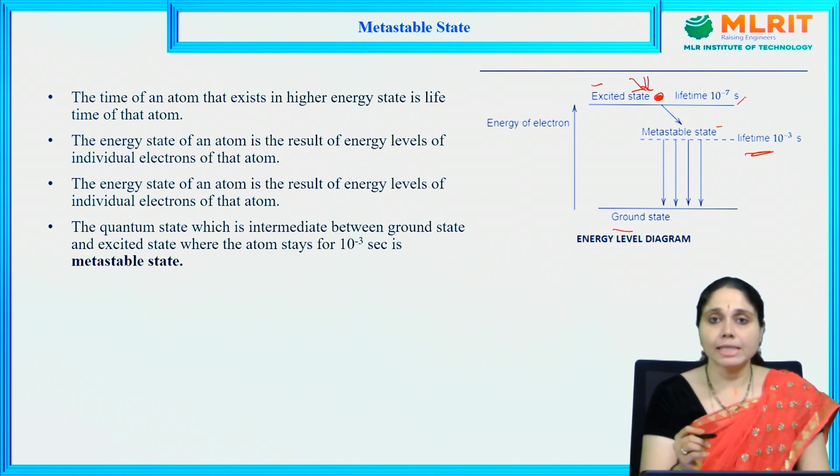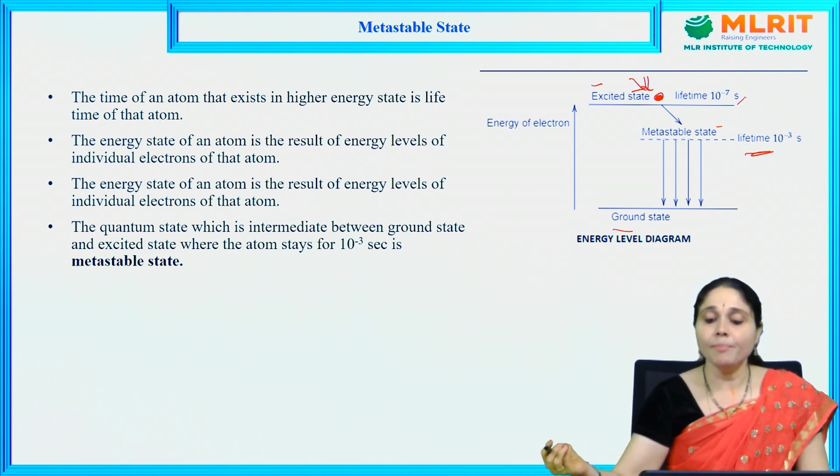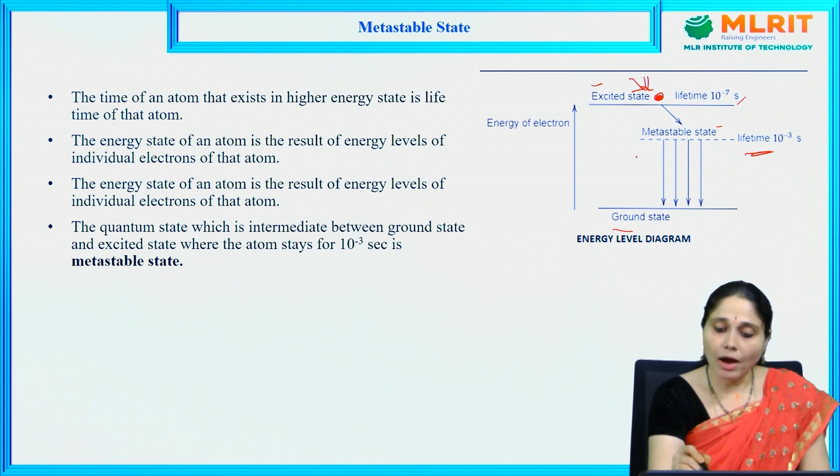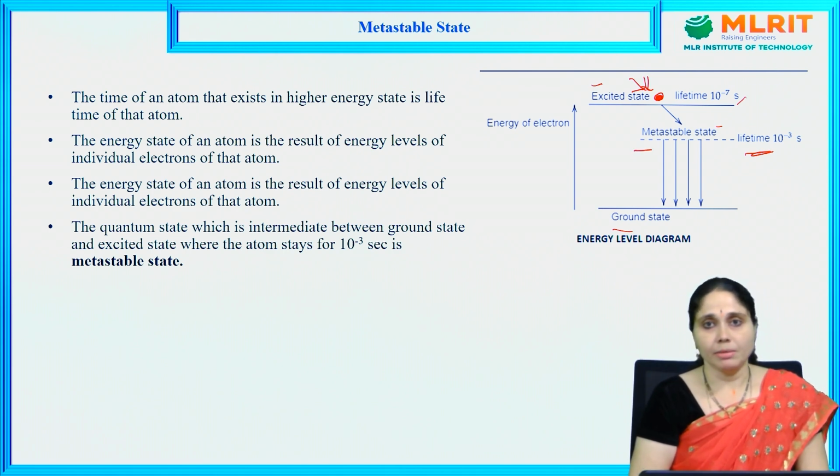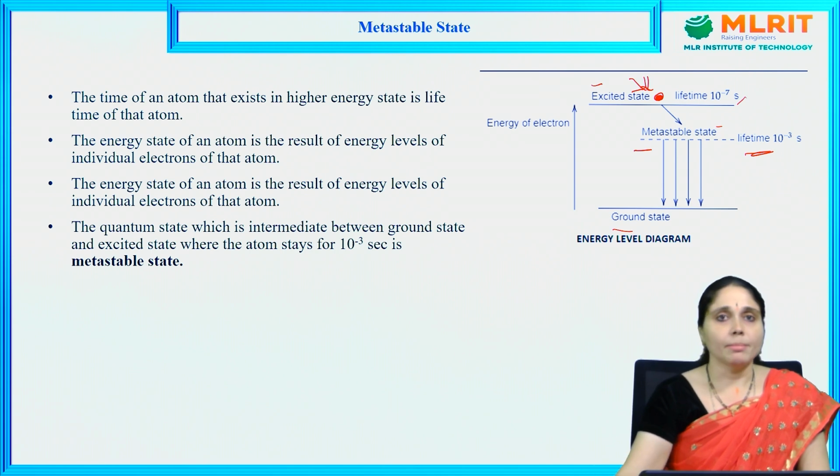We know that lasers are achieved by stimulated emission of radiation, but in order to get more laser light, or industrial-use laser light, we have to use the metastable state. This is about the metastable state.